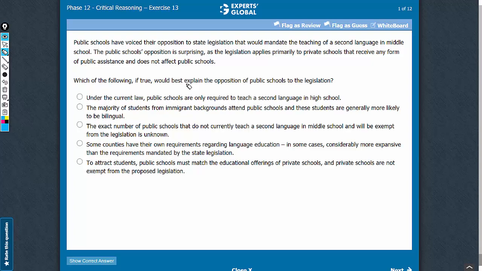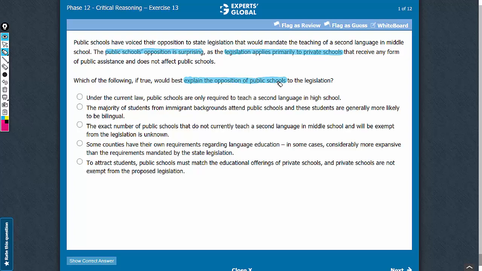This is an explanation question and we have to offer an explanation for the opposition of public schools. There is no conclusion in the argument, and the missing link is between the legislation being applicable primarily to private schools and the public schools opposing the legislation. Our broad expectation from the correct answer choice is that it should explain why the public schools are opposing the legislation.